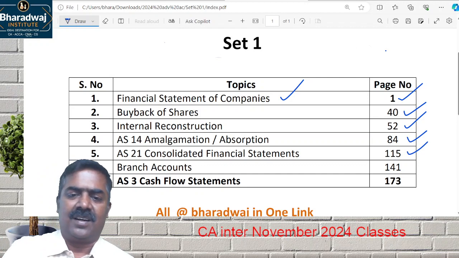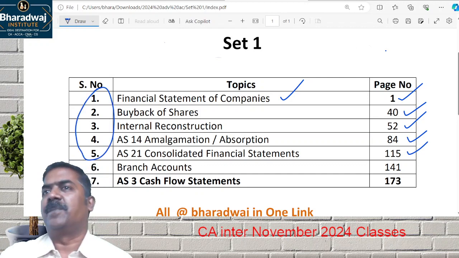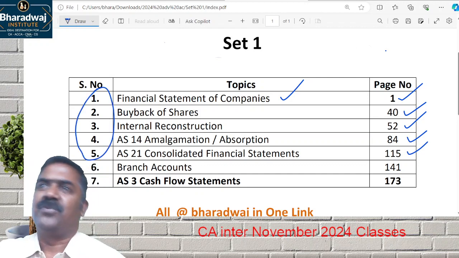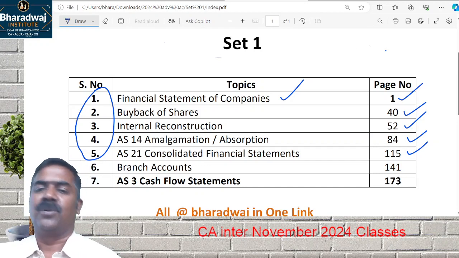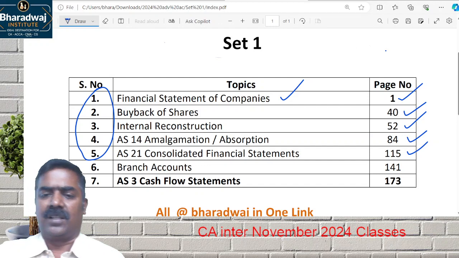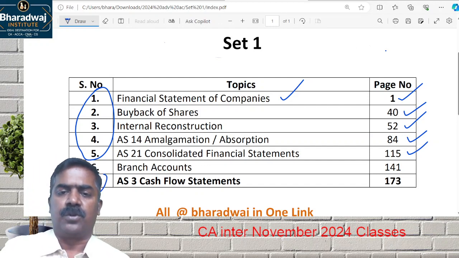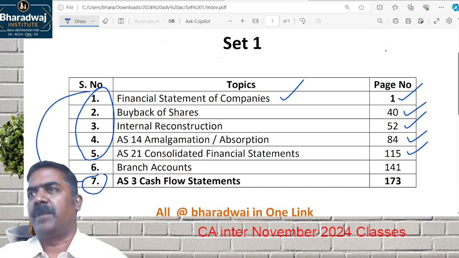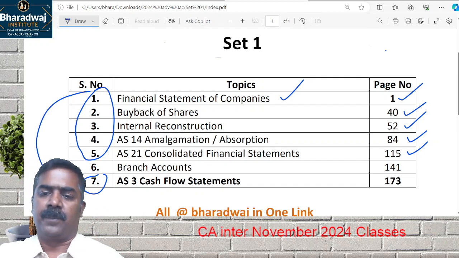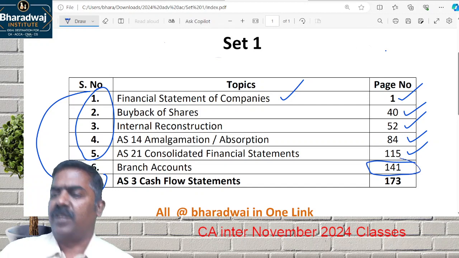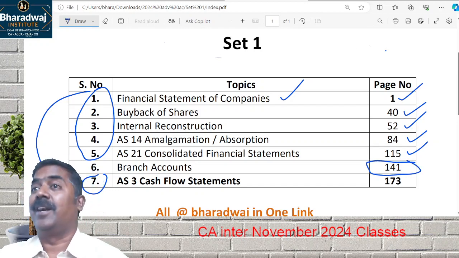If you look at the 5 chapters, they depend on knowledge of final accounts. Without knowing how to prepare a balance sheet and a P&L account, we cannot learn the other chapters. Cash flow statement is also based on the P&L account. How are we going to prepare cash flow, from accrual basis to cash basis? Branch accounts is totally different, not related to the other chapters.